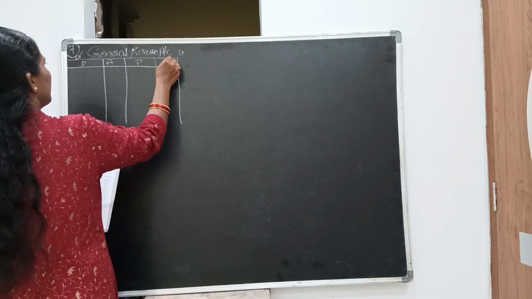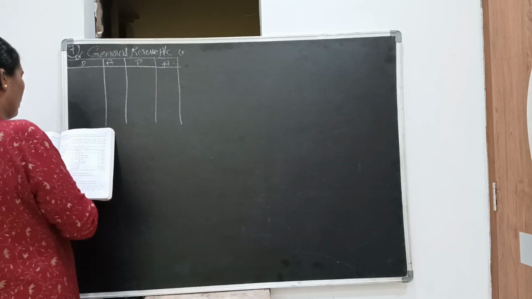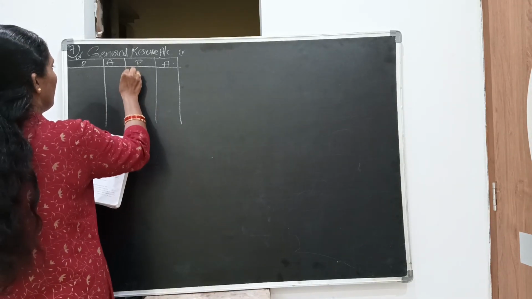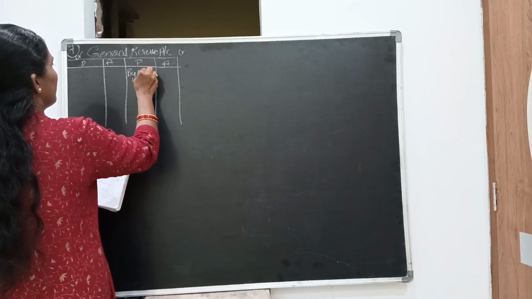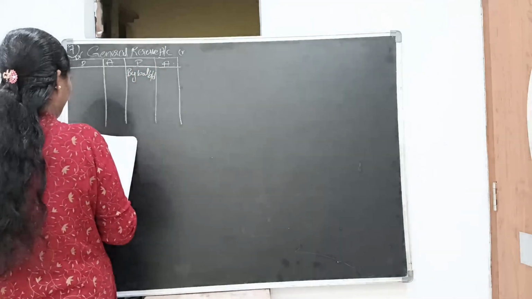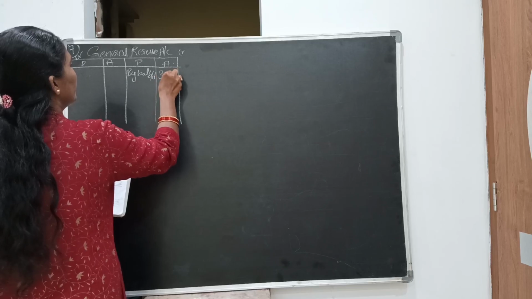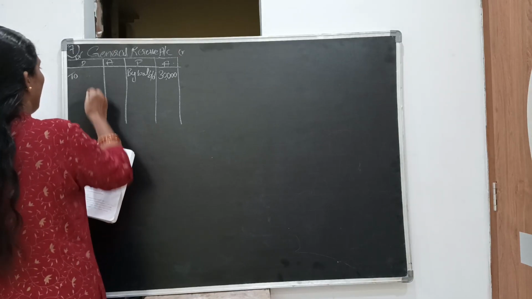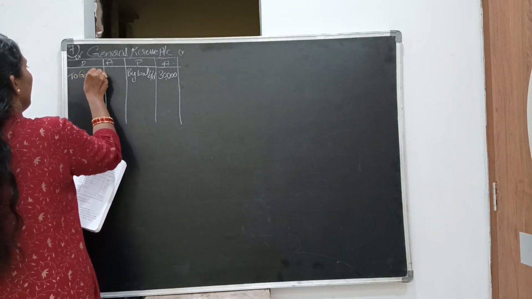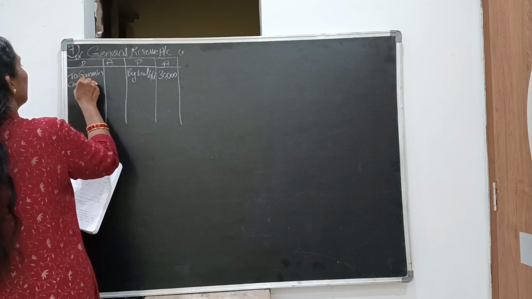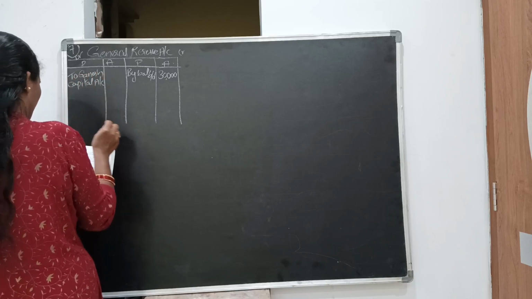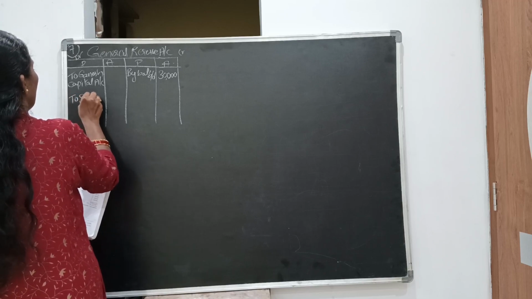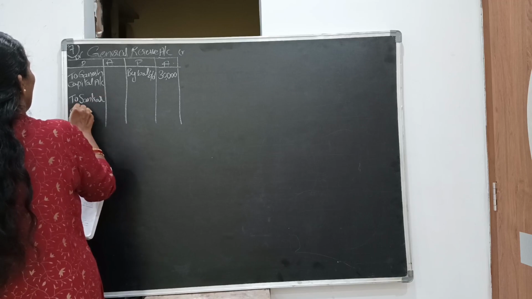Particulars, amount. The general reserve is on the left side, so post it on the opposite side by balance brought down. The amount of general reserve is 30,000, and this we need to distribute among the partners. Who are the partners? To Ganesh capital account and to Shankar capital account.